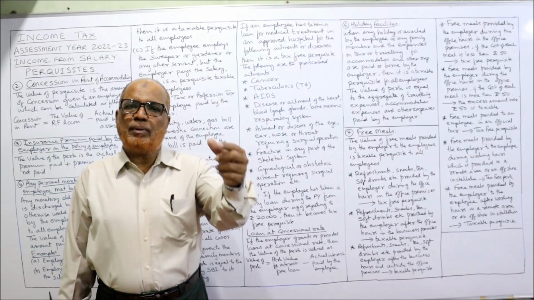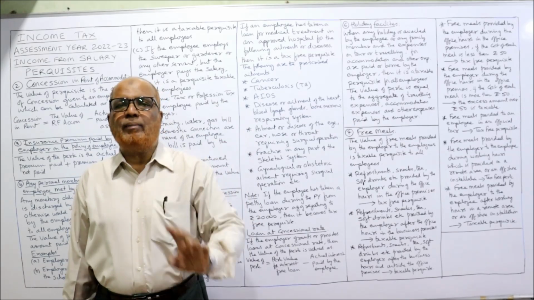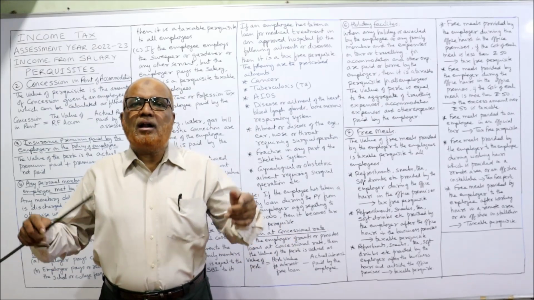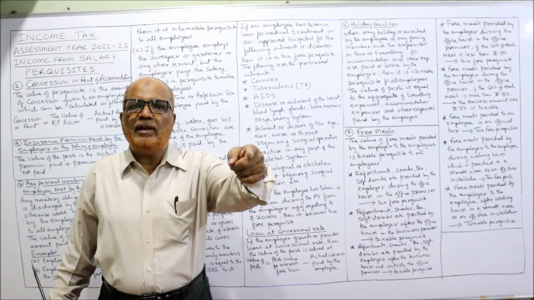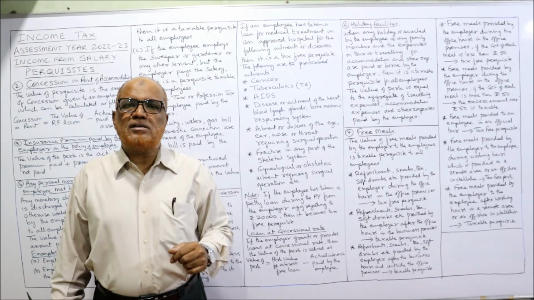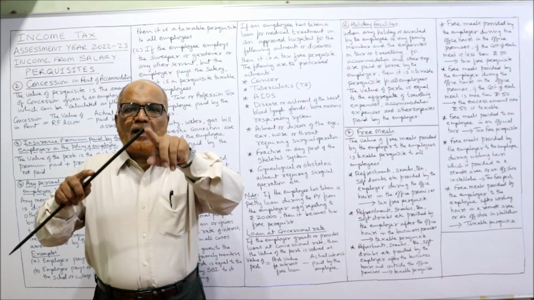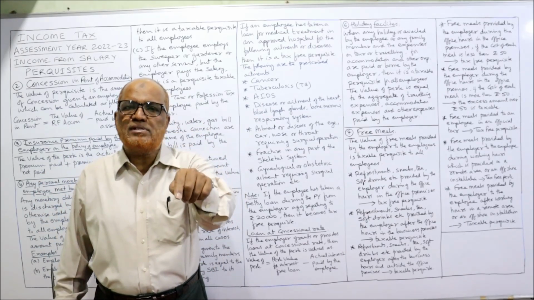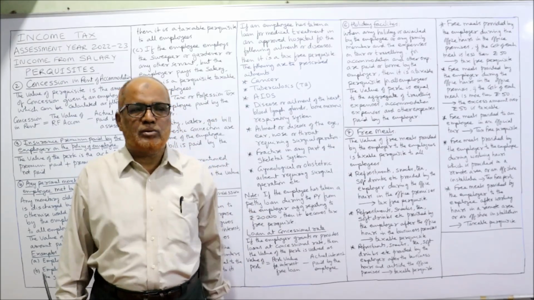Holiday facilities given by the employer to the employee or their family members. So what is the value of the perquisite? The expenditure incurred by the employer on traveling, on accommodation or any other expenses paid by the employer. The aggregate of all expenditure incurred by the employer on holiday facility will be a taxable perquisite.